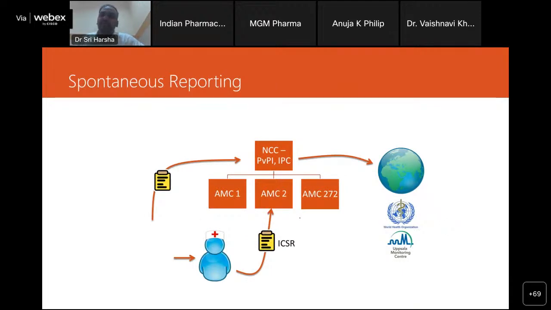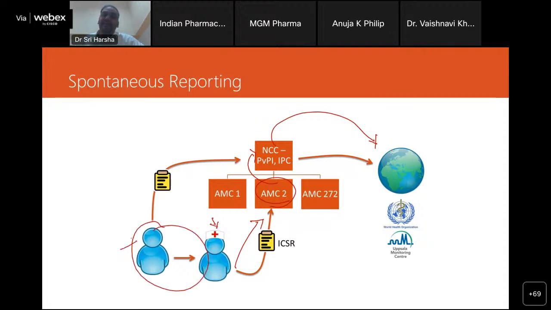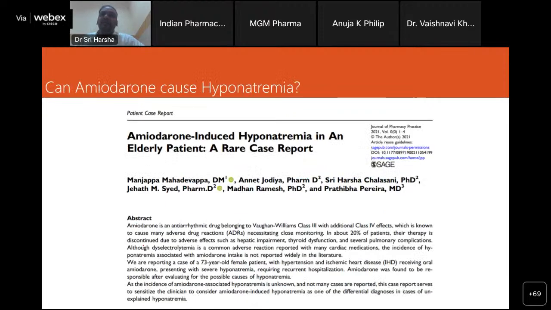Now we know that in spontaneous reporting, usually the PV associate or the healthcare professional, whenever they come across an adverse drug reaction, will report it to one of the AMCs that they are attached to. Further, they process the information and relay it to NCC PvPI, and from there this information will be sent to the Uppsala Monitoring Centre. This process we are well aware of. The only thing that has recently changed is the addition of the patient or the consumer, who can also report on their own. Now, you may look at the rare case report that we have recently published. It is amiodarone induced hyponatremia.